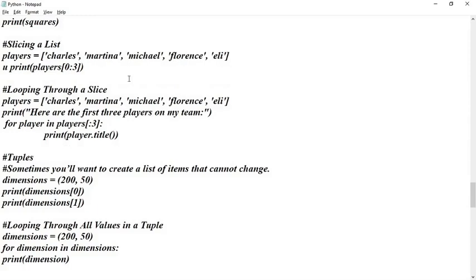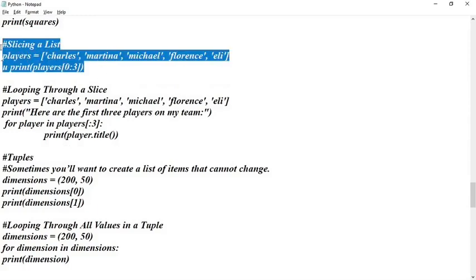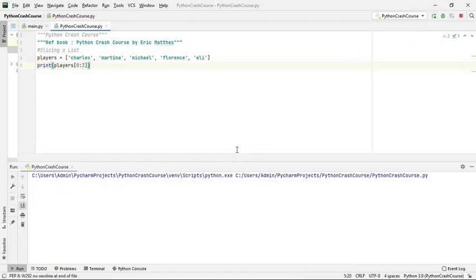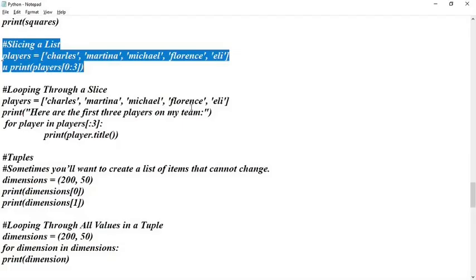And then slicing, you know how to deal with slicing with list. Slicing means 0 to 3: 0, 1, 2, it will display. Okay, the third one it won't display if you remember. It will ignore the third one. 0, 1, 2 it will display.